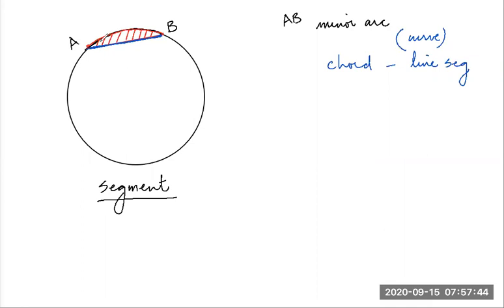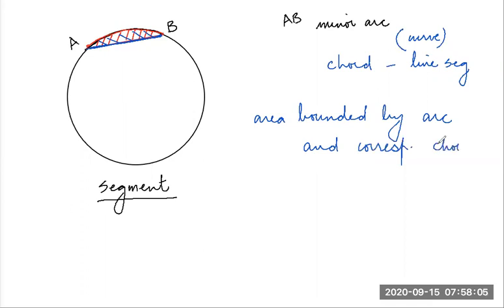So the area between this arc, I will say, the area bounded by arc and corresponding chord is known as segment.